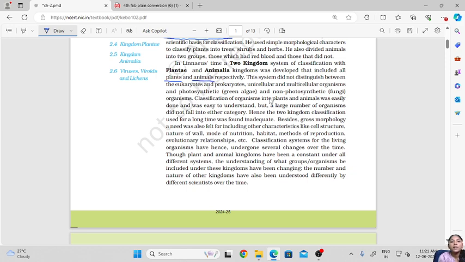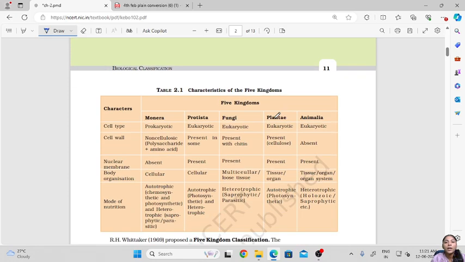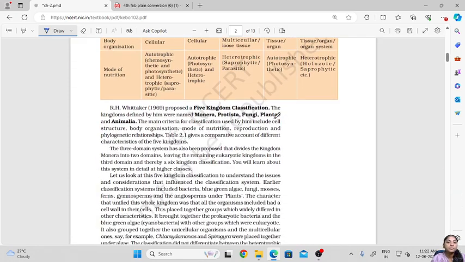Plantae meaning plants and the Animalia kingdom included animals. But there were several organisms which did not fall in either of these groups. There were a large number of organisms which did not fall into either of these categories. Hence there was a need to form a new kind of classification.